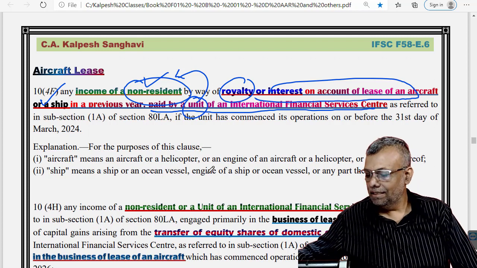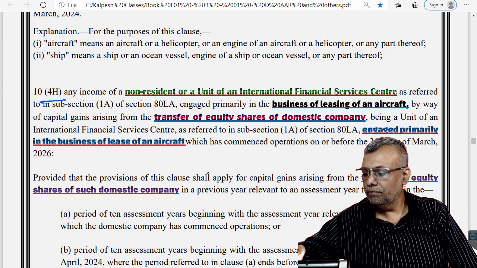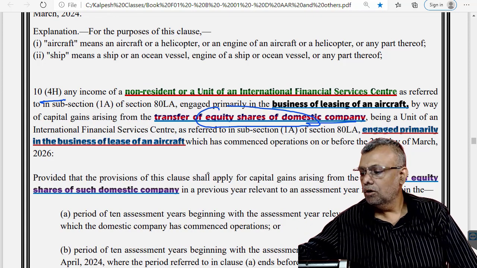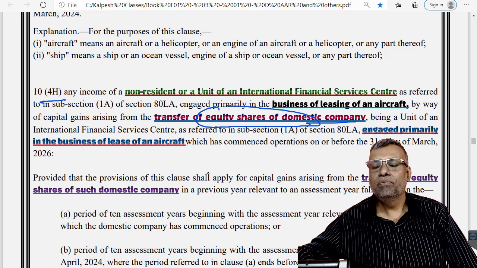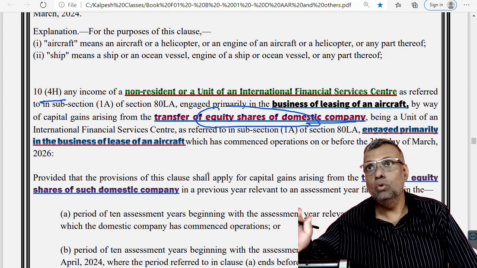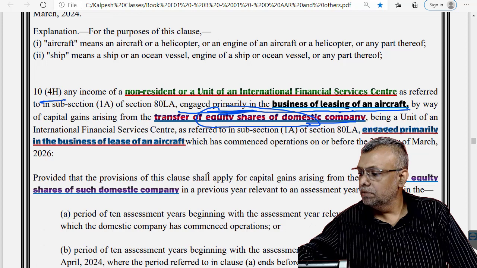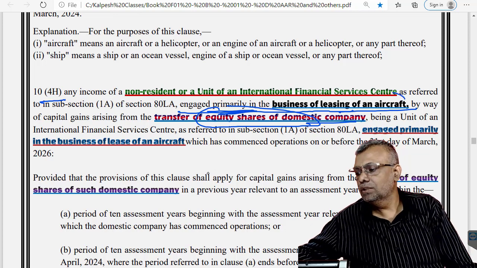At the same point in time, here also some special benefit has been given for the transfer of the equity shares of a domestic company, but here it is not any and every domestic company, but only those domestic companies which are a unit in an IFSC and primarily in the business of leasing of aircraft. So here it is only aircrafts.